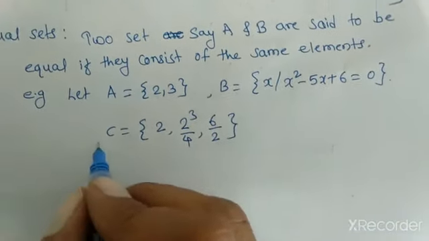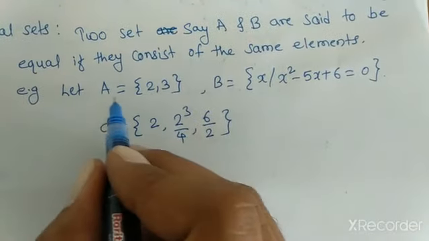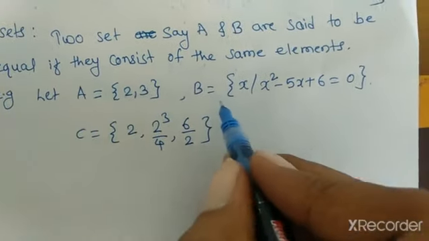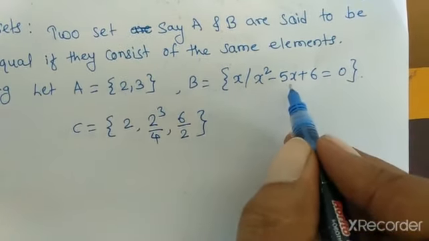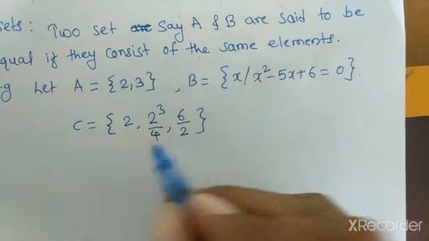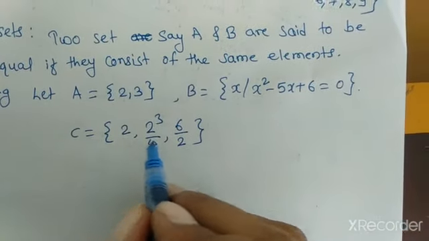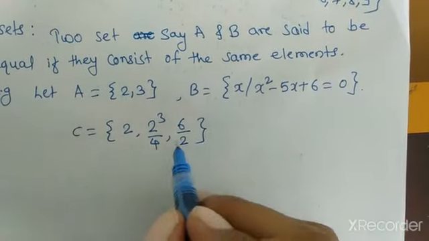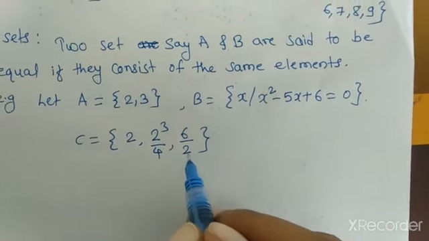Here we see that A is equal to {2, 3}, B is equal to {x such that x square minus 5x plus 6 is equal to 0}, and C is equal to {2, 2 cube upon 4, 6 upon 2}.